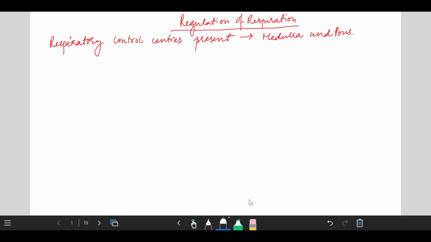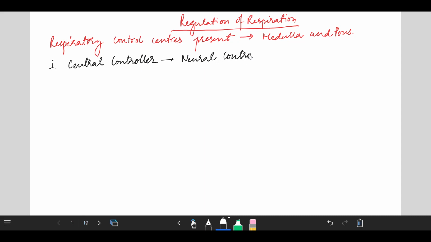Respiratory muscles are operated by this chemical controller, and sensors are responsible for chemical control. These sensors are kind of receptors which are again subdivided into two categories. First one is mechanoreceptor and second one is chemoreceptors. We will see later step by step.